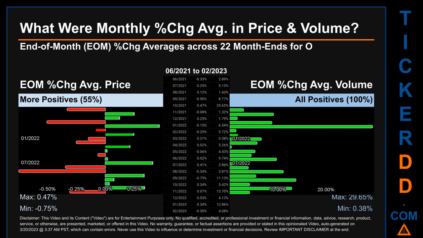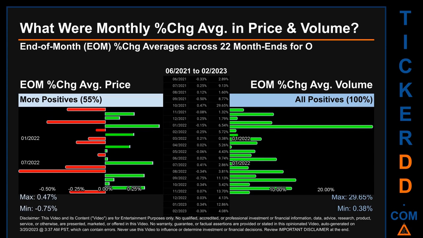From 06/2021 to 02/2023, 12 out of 22 month ends had a positive percentage change in average price. That is 55% of month ends saw a positive percentage change in average price. In terms of volume, 22 out of 22 month ends had a positive percentage change. That is 100% of month ends saw a positive percentage change in average volume.